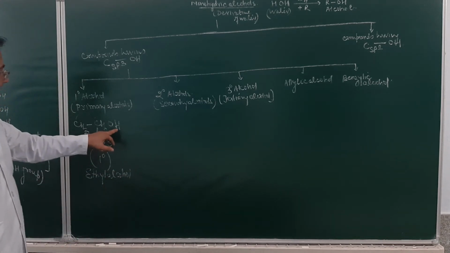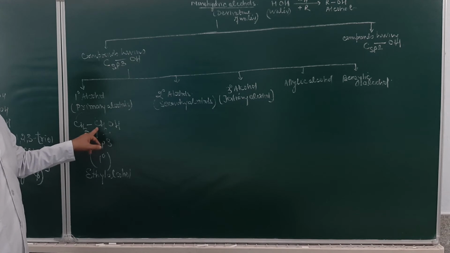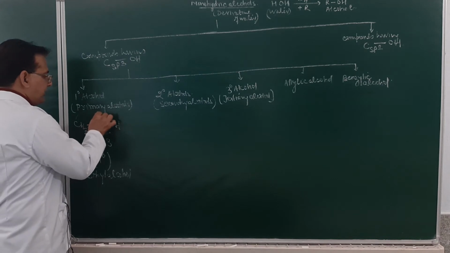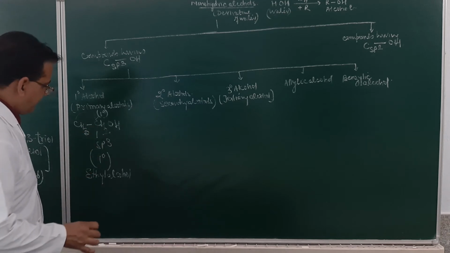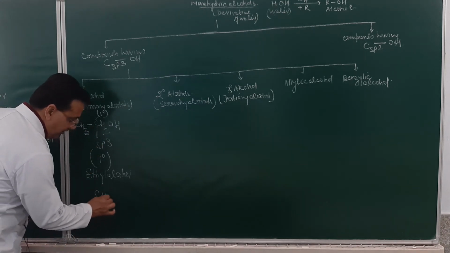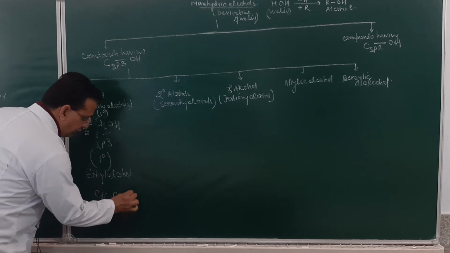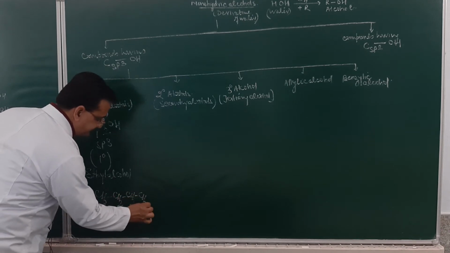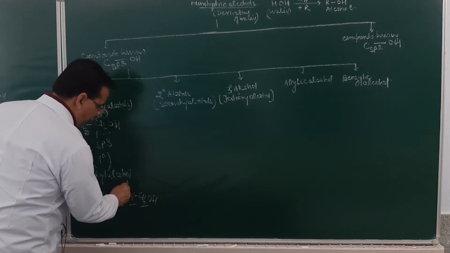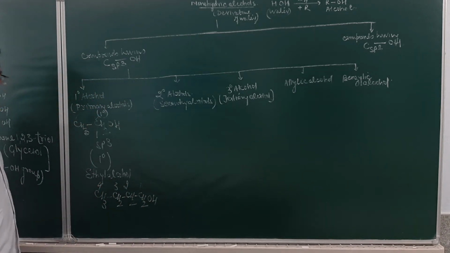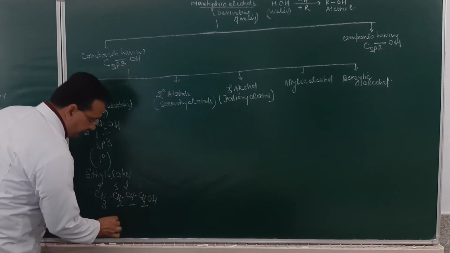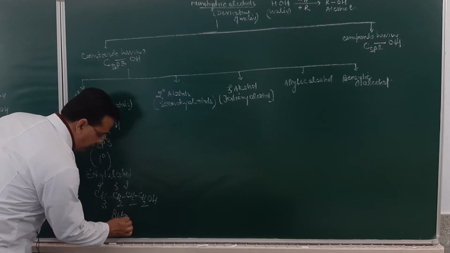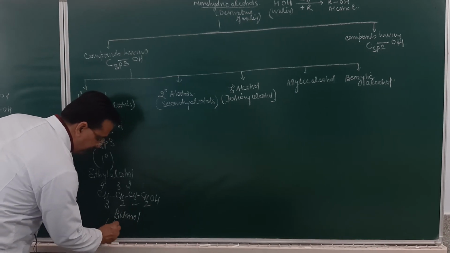So if OH group is attached to 1 degree carbon atom, what are 1 degree carbon atom? A carbon atom bonded to one other carbon atom is 1 degree. So this was 1 degree carbon atom. This will be called as a primary alcohol. Here of course the carbon is sp3 hybridized. If I write down this way, CH3CH2CH2CH2OH, this is 1, 2, 3, 4. Here OH group is attached to 1 degree carbon atom and the name of this will be butanol, or we may call it as butyl alcohol.